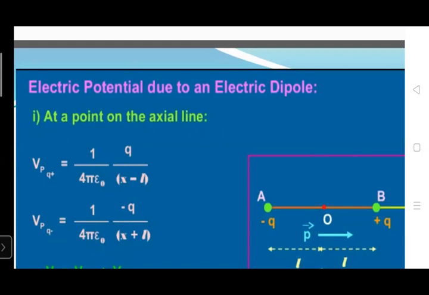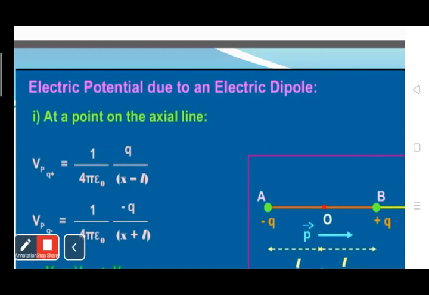We have also found the electric field due to a dipole at two points, on the axial line and on the equatorial line. Same here, we will discuss potential due to a dipole on the axial line as well as on the equatorial line. So first we will discuss the axial point.